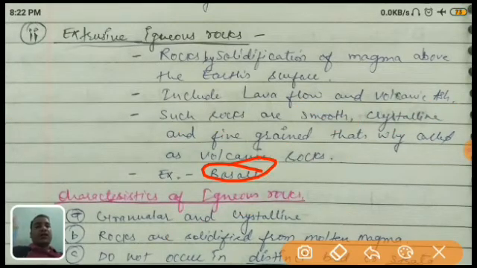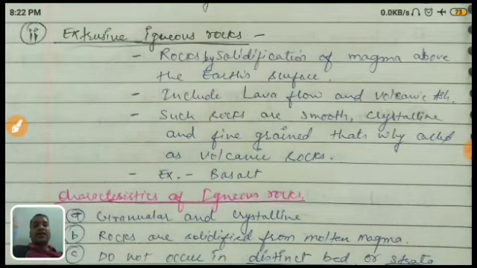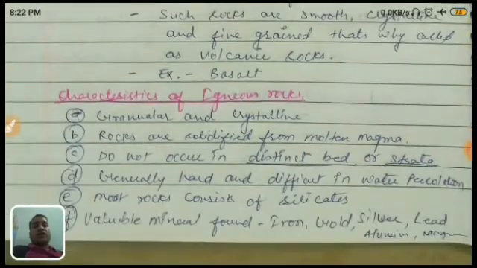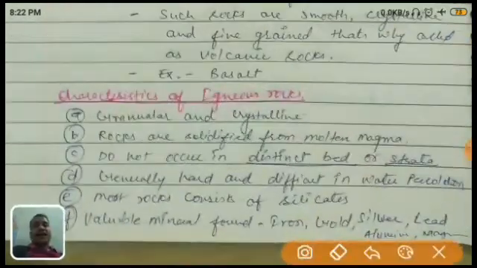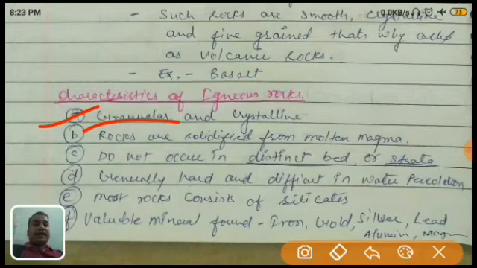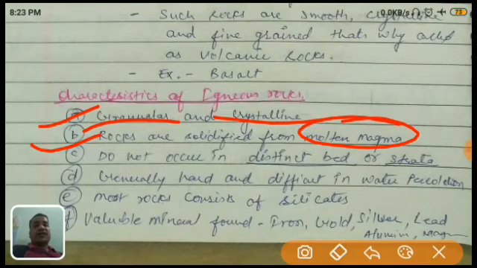Now we have understood what igneous rock is and what the different types of igneous rock are. Now we come to the characteristics of igneous rock. Very simple, what we have studied, these are all the characteristics. It is in granular and crystalline form. Rocks are solidified from molten magma. Yes, there is molten magma which solidifies and forms these igneous rocks.